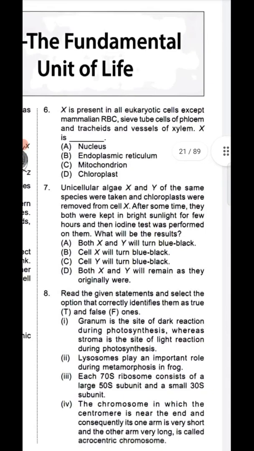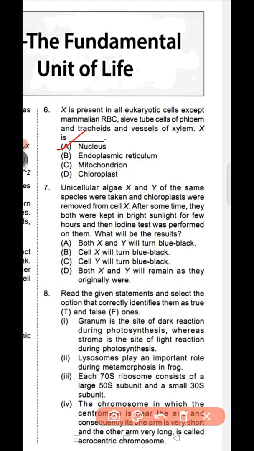Next we will see question number 6. X is present in eukaryotic cells except mammalian RBC, sieve tube cells of phloem and vessels of xylem. What is X? Question number 6, option A is the correct answer, nucleus. X is nucleus. Now we are coming to question number 7.